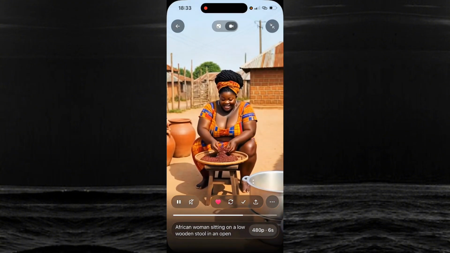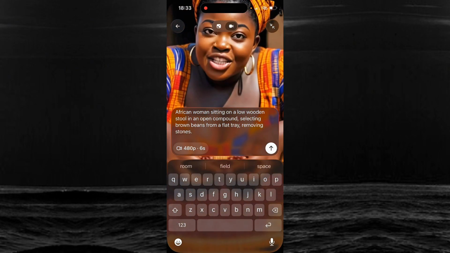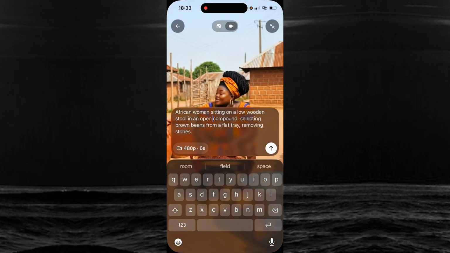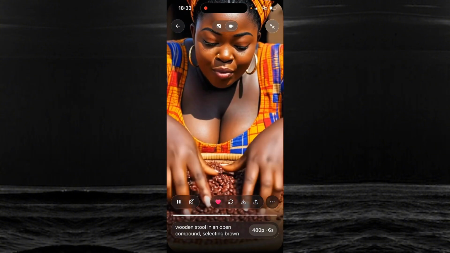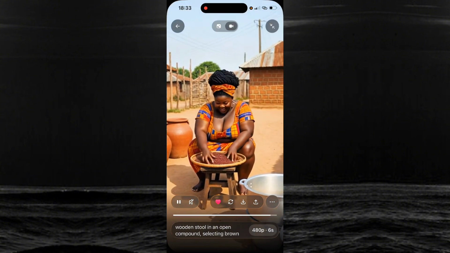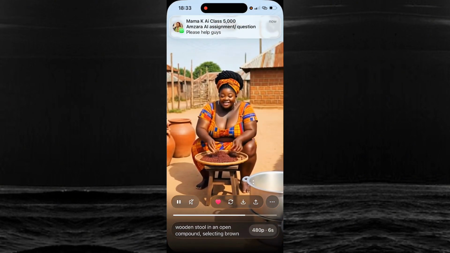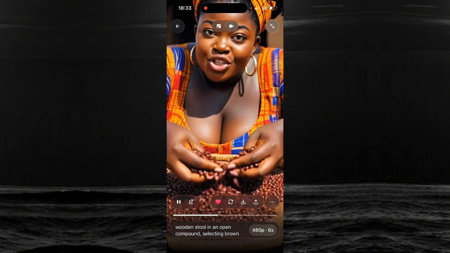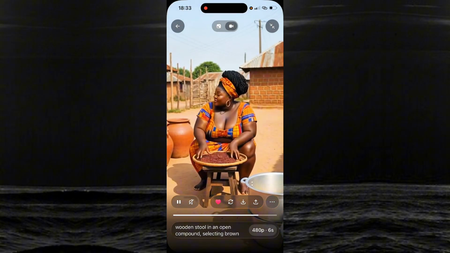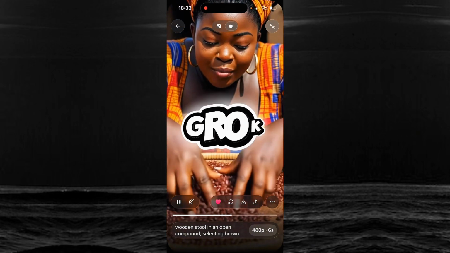I'm going to save. Then I'll go and copy my second prompt. Okay, let me give you a quick hack. Whenever you're creating stuff like this, make sure you edit whatever ChatGPT gives you. Edit anything chubby, anything that will make it look as if you are doing races. If you add anything like that, as if you are doing races, it will not generate it. They'll tell you video modified and all that.